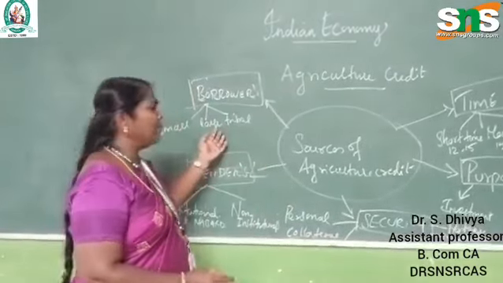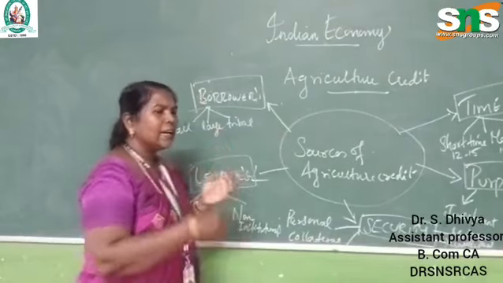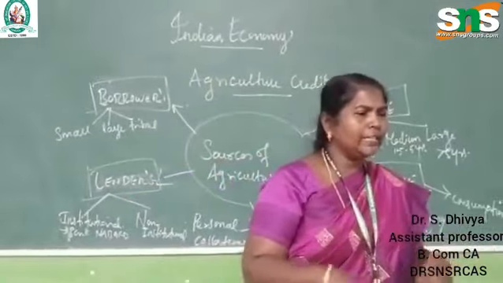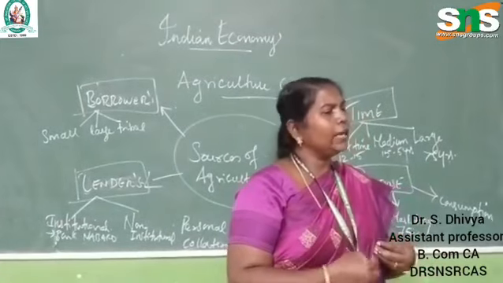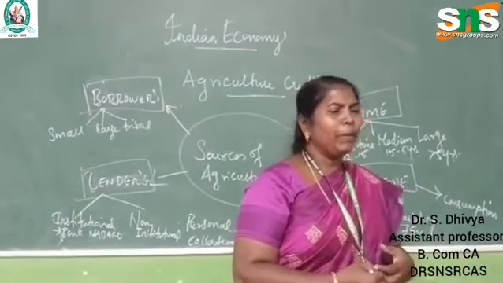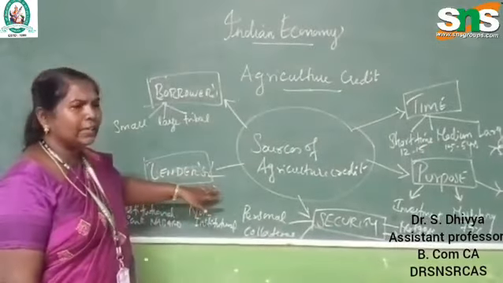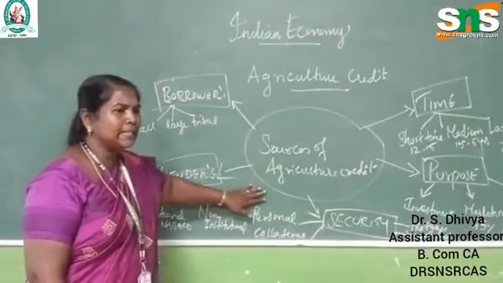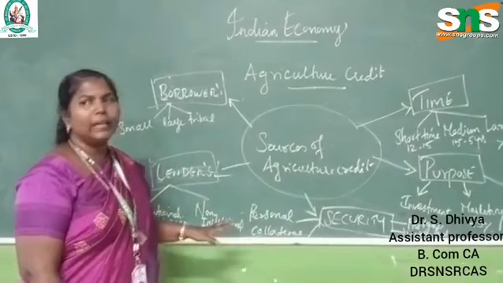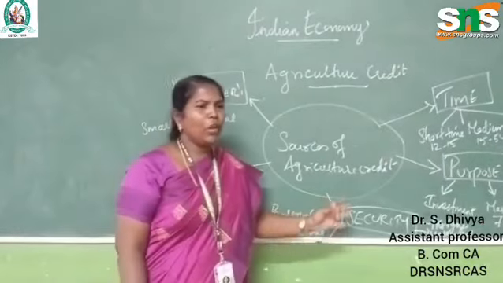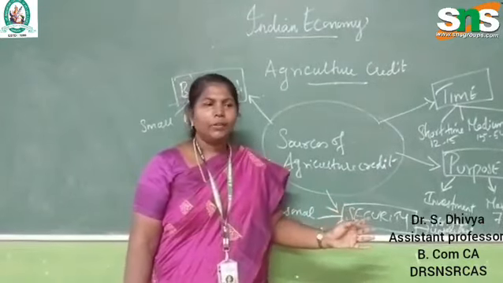Tribal people and cottage industries produce something within their family or cottage, or prepare handcraft material. So these are the sources of agriculture credit, and this is the basic concept when the farmer is getting a loan from others. Have you all understood very clearly? Thank you.